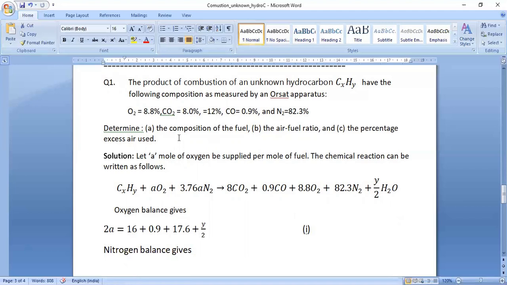Now determine the composition of the fuel, the air fuel ratio and the percentage of excess air supply. To solve this, let a moles of oxygen be supplied per mole of fuel. The chemical reaction can be written as CxHy plus a O2 plus 3.76a N2, and this gives 8 CO2 plus 0.9 CO plus 8.8 O2 plus 82.3 N2 plus y by 2 H2O.